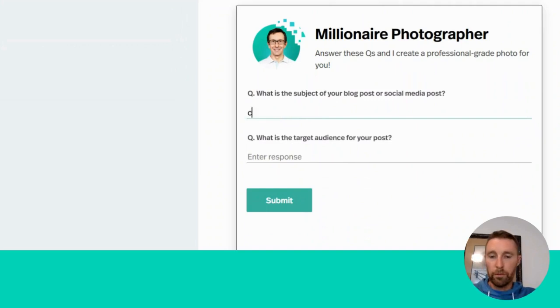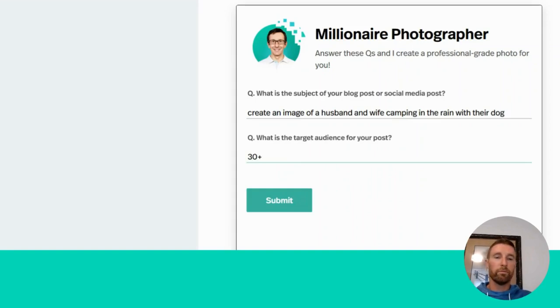Let's see, say create an image of a husband and wife camping in the rain with their dog. Target audience could be 30 plus, right? So anyone over the age of 30. You can put in whatever your target audience is. Let's just see what it comes up with.